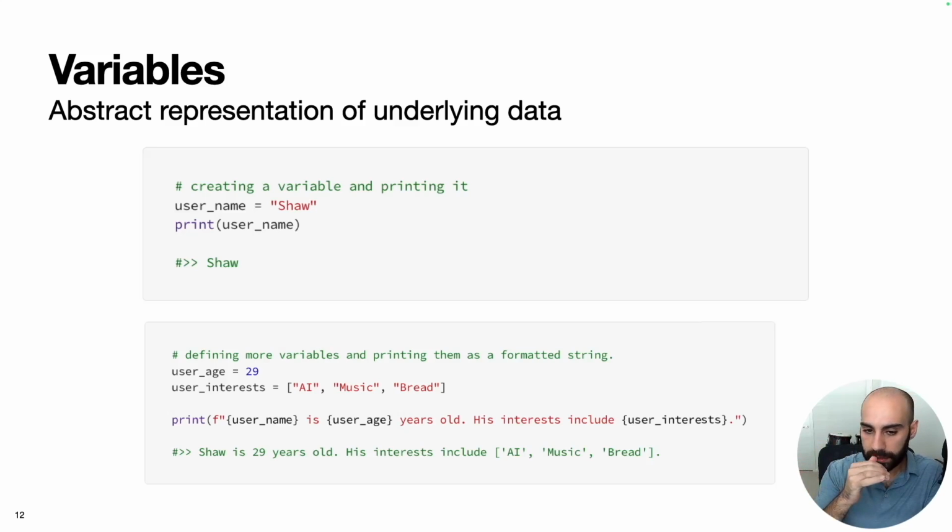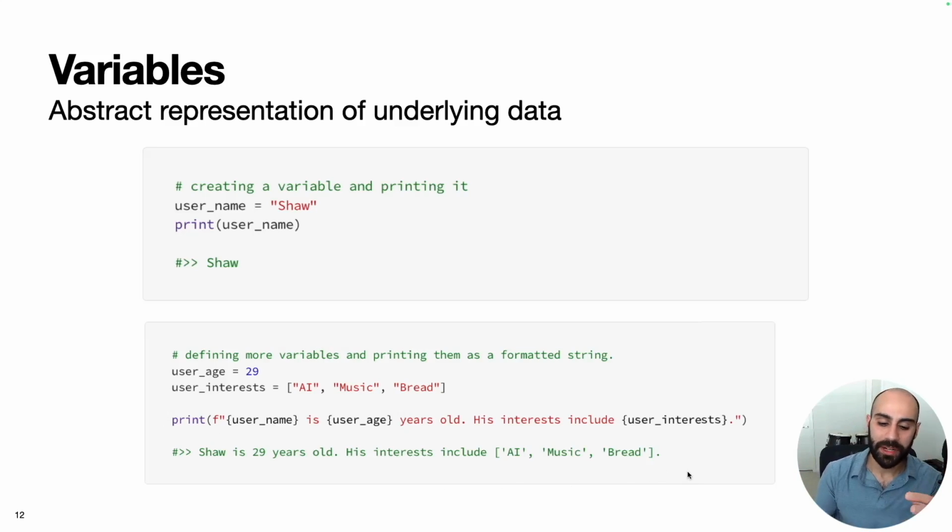Another thing I want to call out here is we're seeing yet another way to write a string. So we saw we could write a string with single quotes, double quotes, and triple quotes. Here is an example of a formatted string. This is helpful when you dynamically want to convert a set of data types to a string. Here we're seeing username, which is a string, user age, which is an int, and user interests, which is a list, all dynamically concatenated together as a string, and then we can print the resulting string like this.